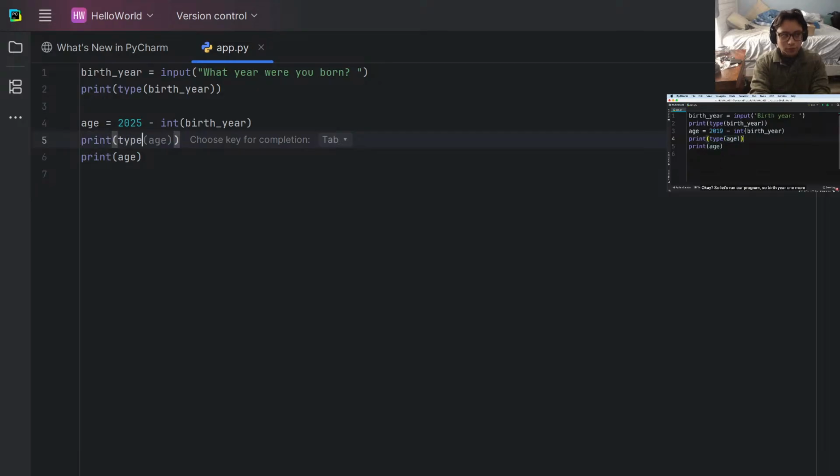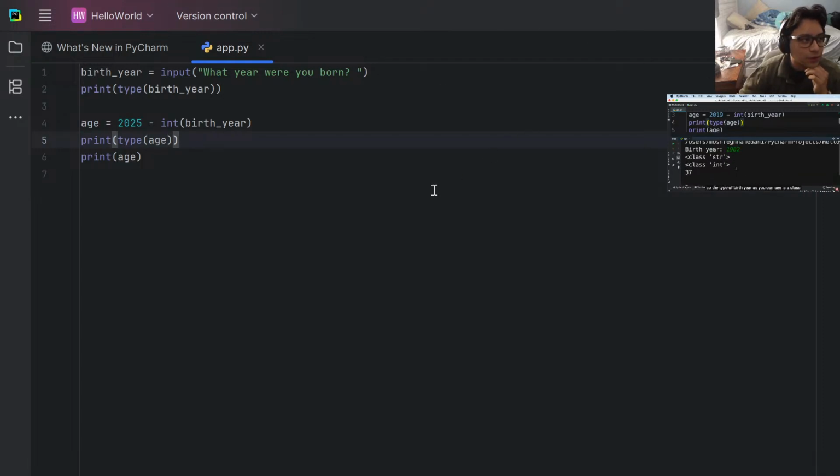Let's run our program. So birth year, 1982. Here's the result. This prints what type of variable it is. The type of birth year, as you can see, is a class of string, or str. What year were you born? 2002. So class string, class integer. We'll look at classes in the future. So for now, don't worry about them. And also below that, you can see that the type of the age variable is int or integer.